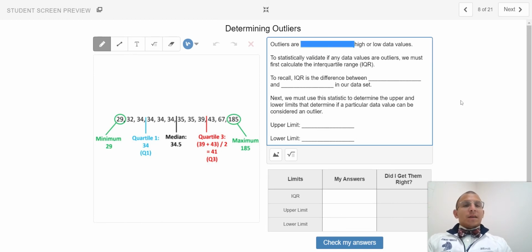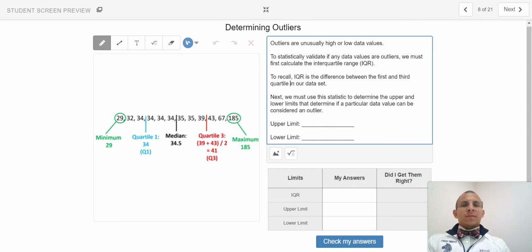Okay. As I said before, outliers are unusually high or low data values. To statistically validate if any data values are outliers, we must first calculate the interquartile range. If you've forgotten, the interquartile range is the difference between the first and third quartile in our data set.